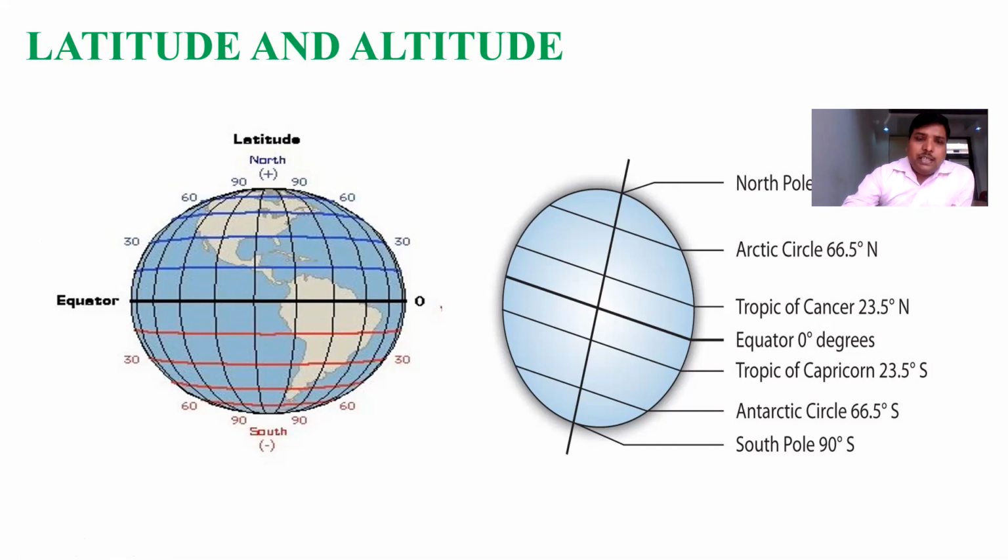And suppose these air masses are present above the surface of the water in any ocean, they will represent the properties of that particular oceanic environment. For example, over the oceans, humidity is there. So the air mass which is present on the ocean surface will represent the moisture content as well as high temperature.